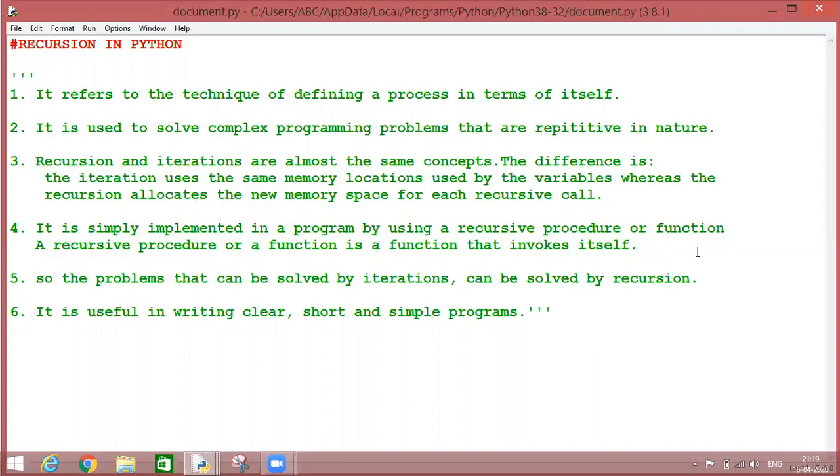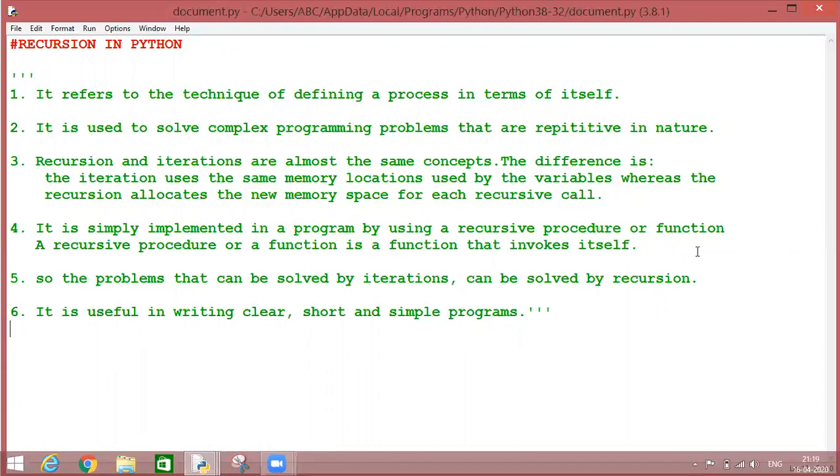If we talk about the concept of repeating the things again and again, then one more term is connected over here, which we have already studied. And this term is known as iterations. If we talk about iterations, we have studied about two types, for loop and while loop.